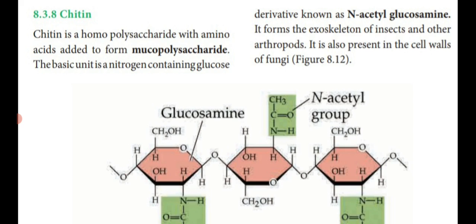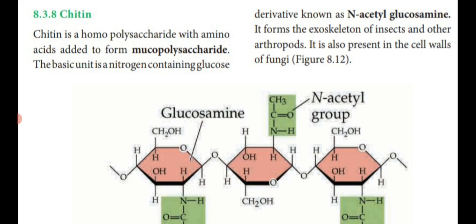It forms the exoskeleton of insects and other arthropods. We all know that one. For example, the cockroach. The cockroach outer skeleton is made up of chitin. If you pour water on the body surface of the cockroach, it does not stick to the body surface. It will drop outside.